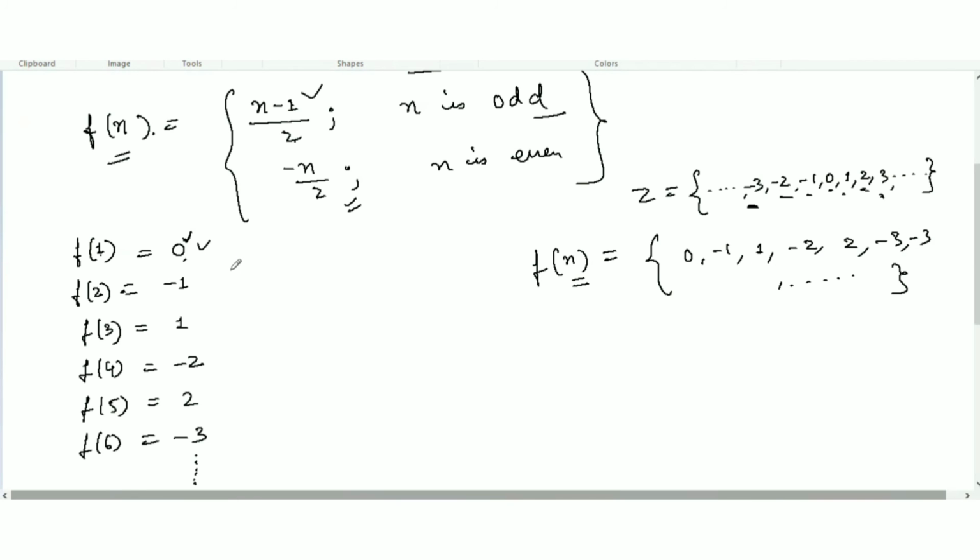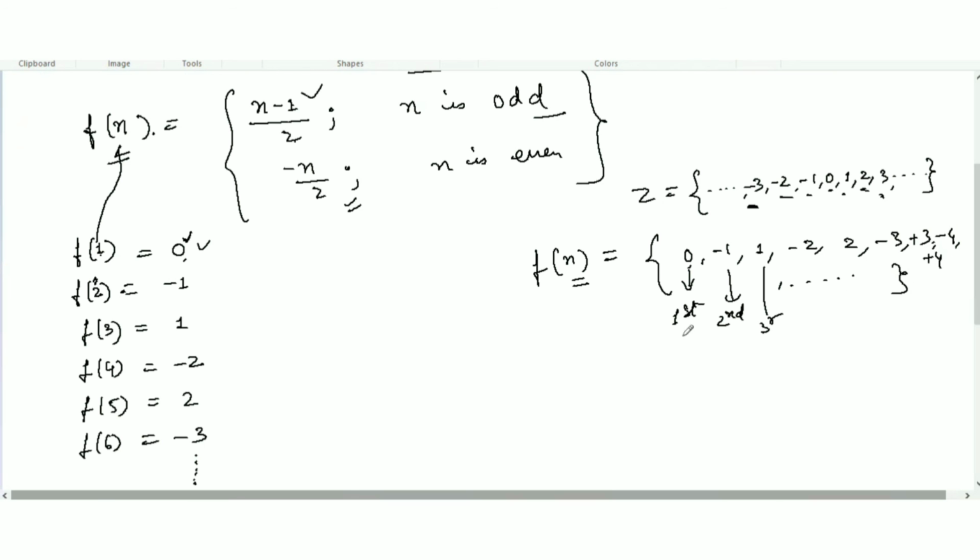So you can label 0 as the first element. Minus 1 is the second element, where n is the natural number. Remember, 1 is the third element, minus 2 is the fourth element, and it keeps going on. And we are able to say which integer comes after minus 3: after this is plus 3. After plus 3, we get minus 4, then we get plus 4.